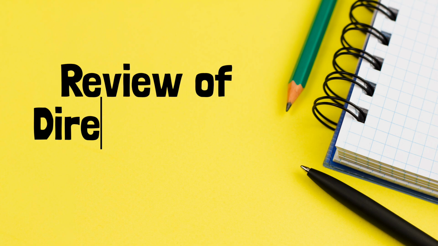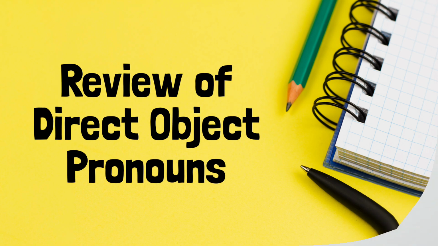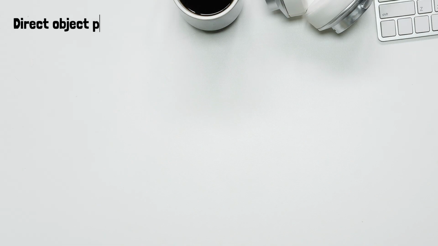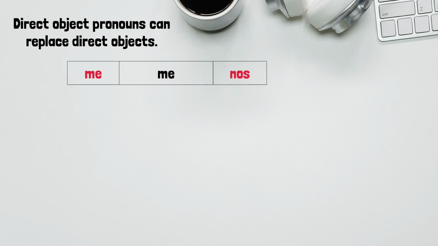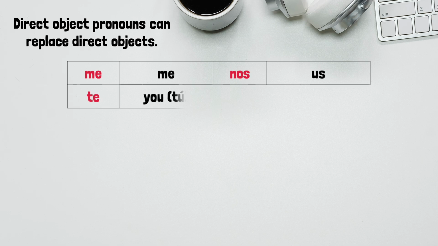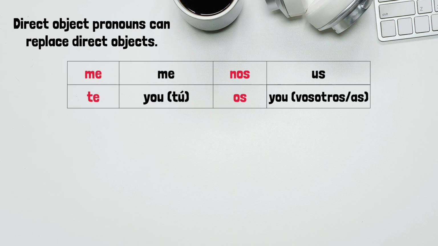Now let's do a quick review of direct object pronouns. Remember, direct object pronouns can replace direct objects. And these should look familiar. For me, it's me. Nos is the us. Te is for you or tú. Os is for you or vosotros, vosotras.